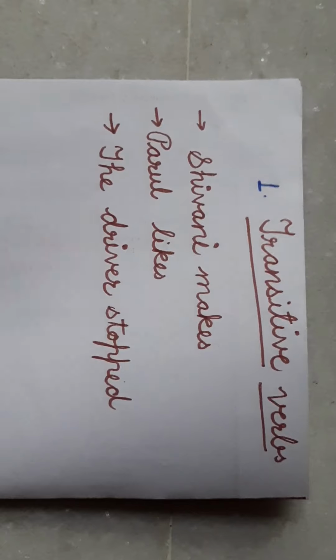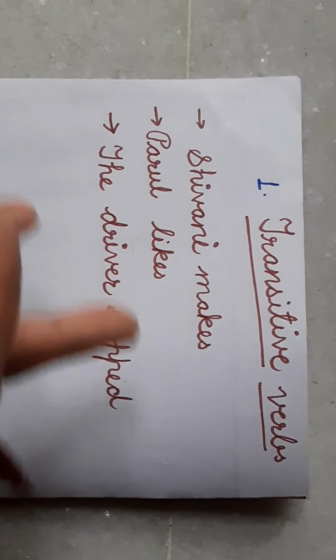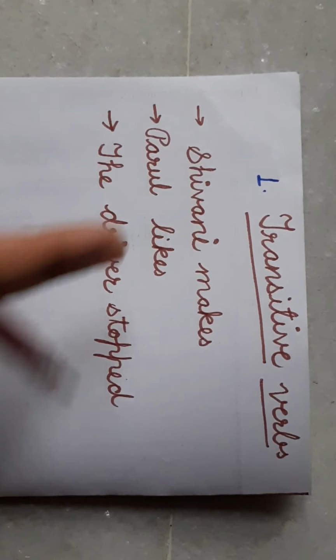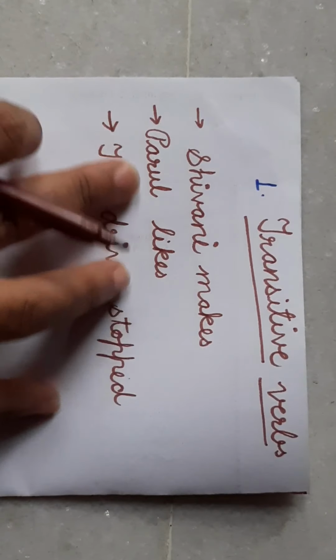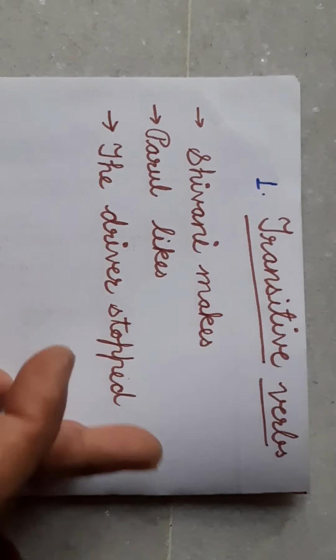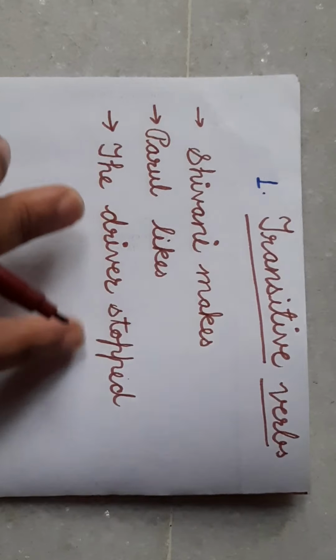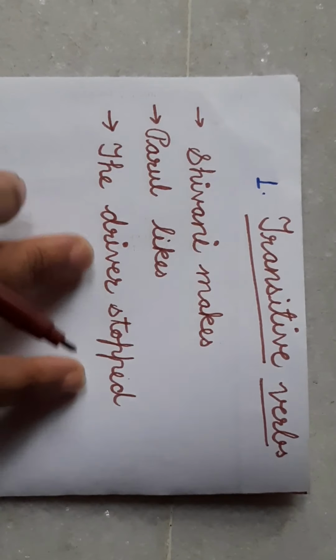See these sentences. Shivani makes. What does Shivani make? The meaning is not clear here. Parul likes. Parul likes what? The meaning is not clear. The driver stopped, here the meaning is not clear.